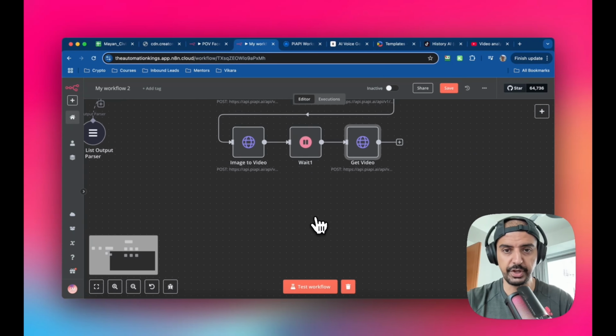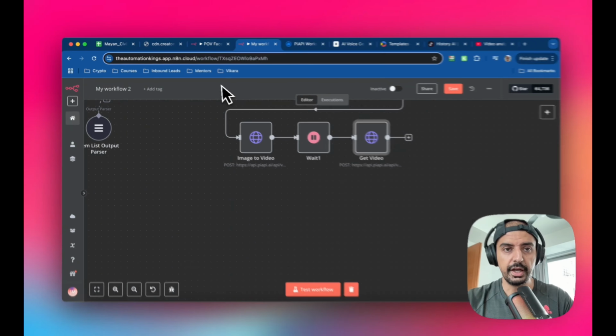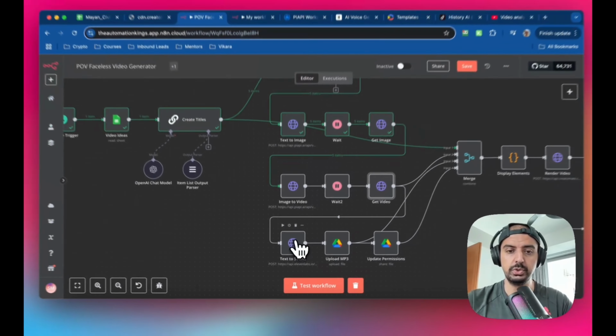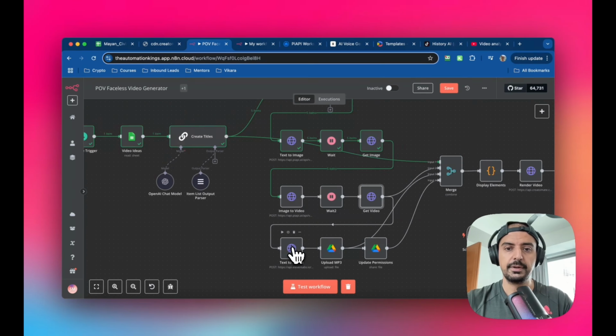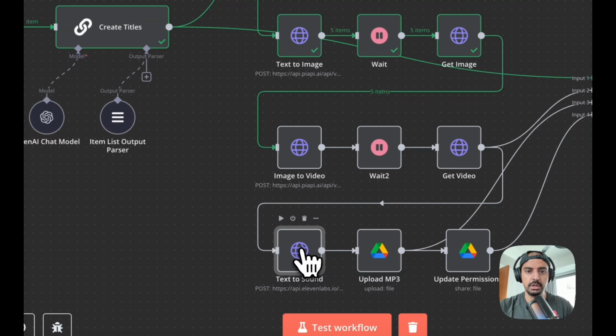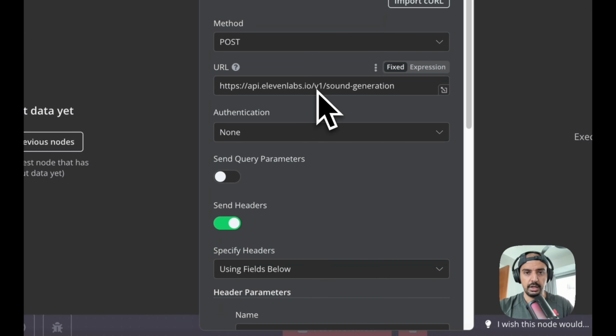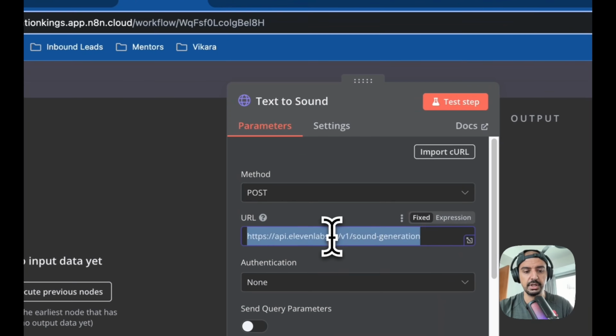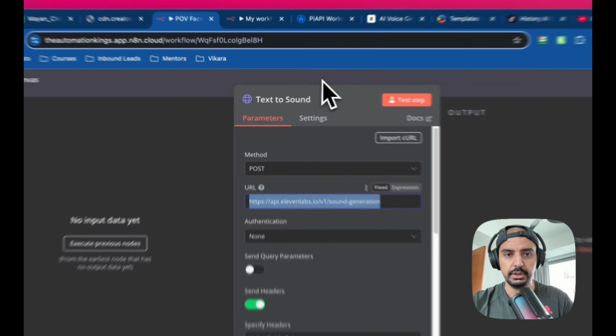Now I'm going to move down a bit, and I'm going to show you the last part of the production cycle. Now we're going to need to get the text and create sound with it. So let's go inside of this module and I'll show you what I'm using. I'm using a service called ElevenLabs for this. It's pretty affordable, I think it's like $5 a month or something. They give you like 20 or 30,000 credits, so you've got more than enough to build sound for this. I'm going to copy this, and this is the endpoint that we're going to trigger.